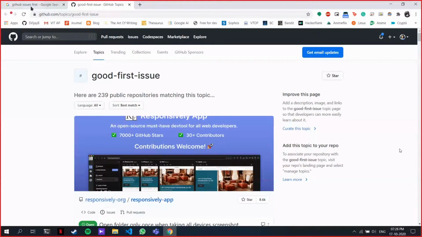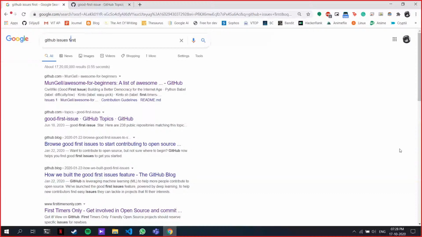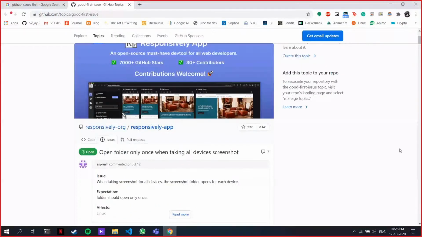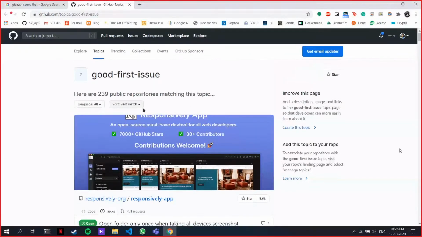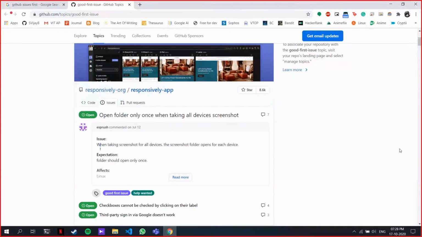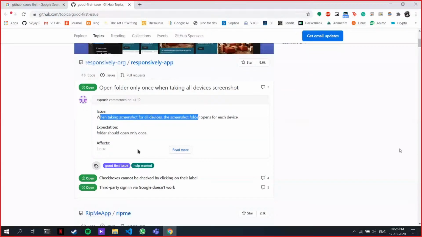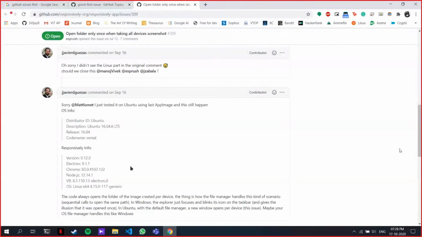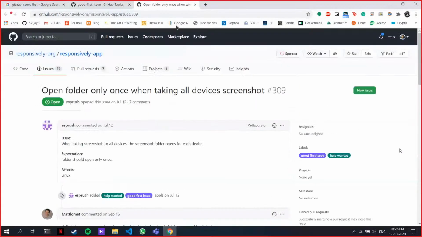Okay, so this is the thing. Type GitHub issues first. You can find this GitHub topic called Good First Issues. Head over here. This is for beginners, anyone who wants to work on GitHub. They'll ask you for small things, like look at this, taking screenshots on different devices. You can solve this issue. There are so many issues and people are already working on them. You can go and join them if you want.